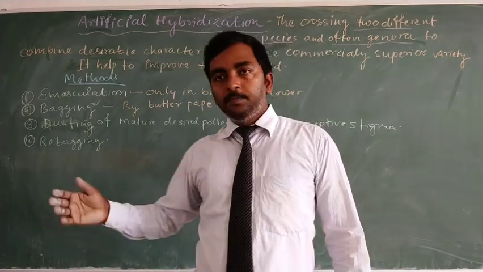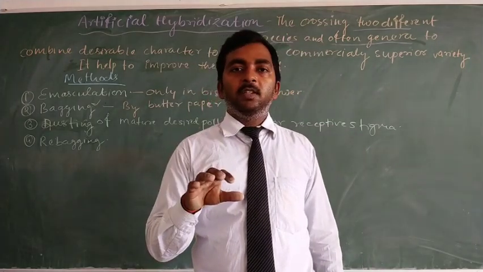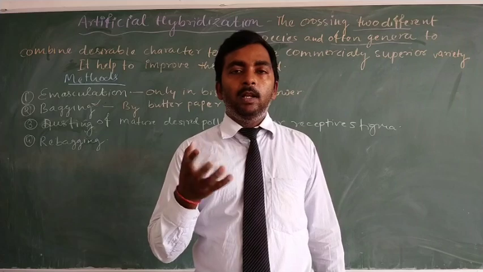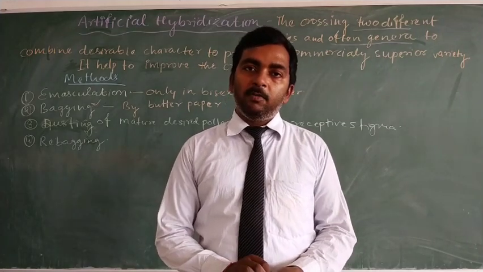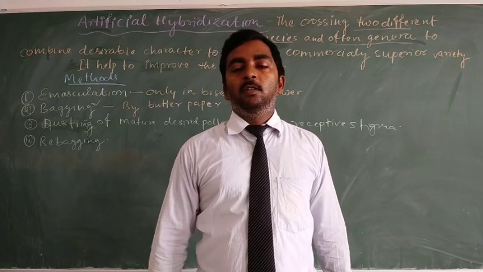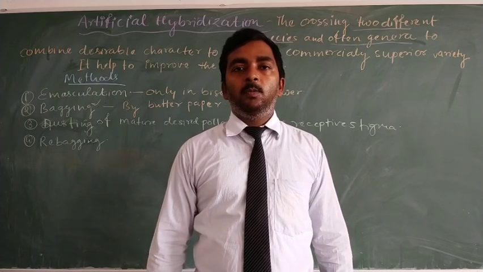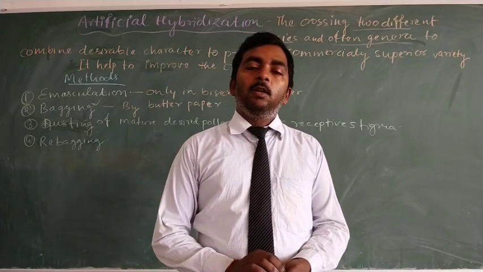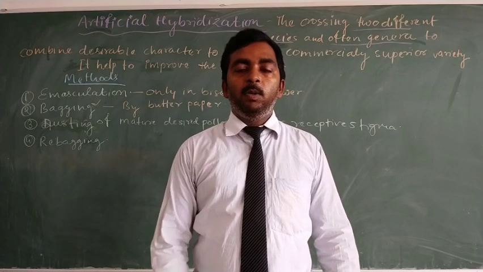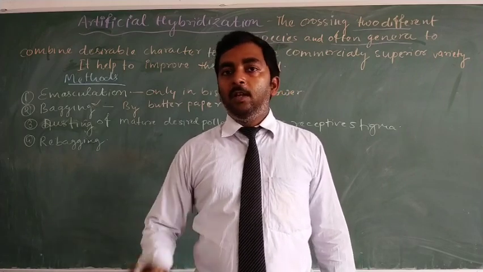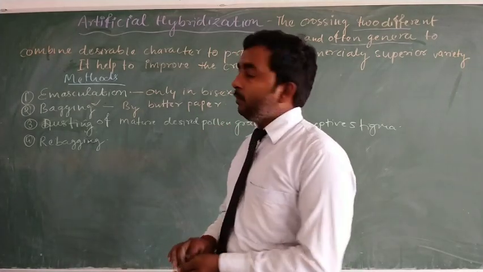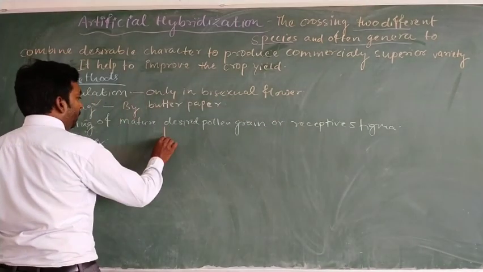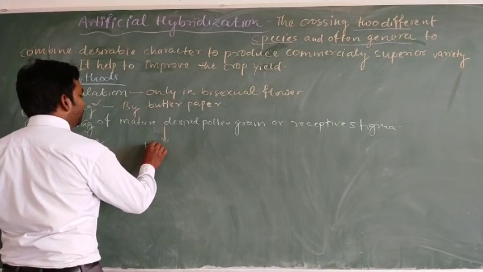So after rebagging, pollination is done with the help of our desired pollen grain, and that pollination results in fertilization, and fertilization results in the formation of seed as well as the fruit. So seed is our product that will be formed after artificial hybridization, and the seed produced after artificial hybridization is known as hybrid seed. Lastly, we obtain hybrid seed.